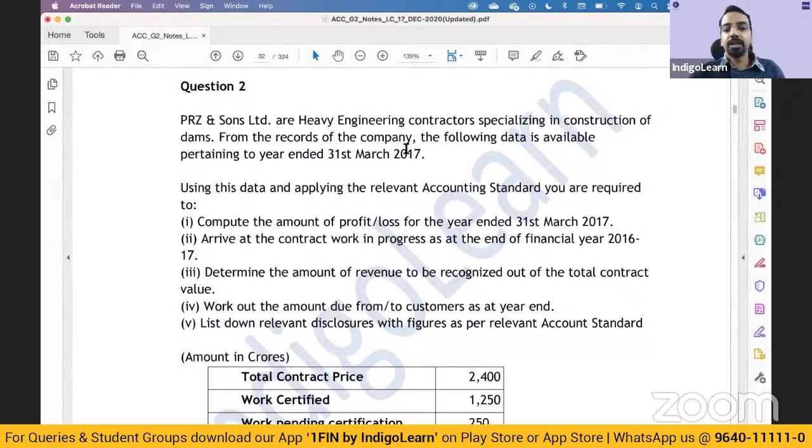PRZ and Sons are heavy engineering contractors. From the records of the company, the following data is available pertaining to the year ended 31st March of 17. And again, let me tell you, if you are able to understand this question, if you are able to solve this problem, most of the questions would be on similar lines, right?